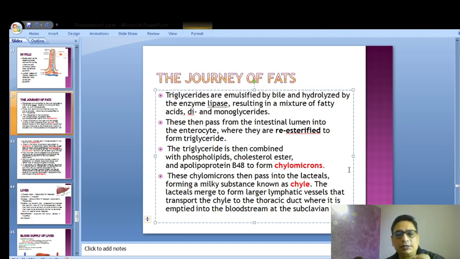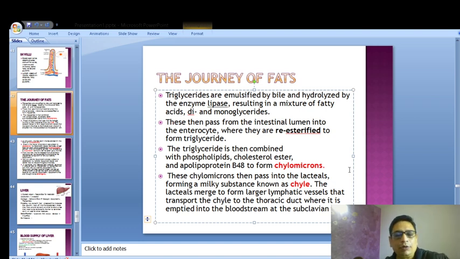So then these things go into the lacteal, the lymph vessels, and it is now known as the chyle. When in the stomach it was known as the chyme, and when in the intestine it is known as the chyle. Chyle is nothing but the fat forming again the triglycerides, which gets inside the lumen. From the lumen inside the intestinal wall, they form again something called chylomicrons, and this chylomicron is known as the chyle.